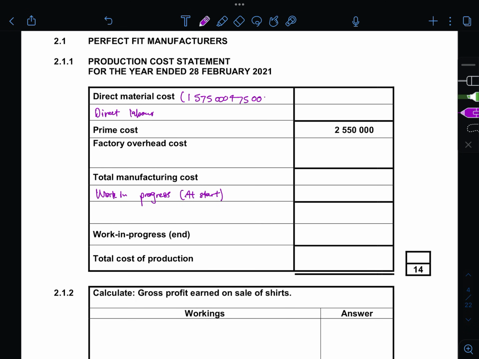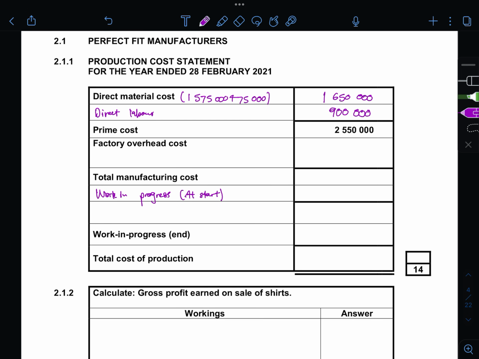Then you check what that gives you, and then it should be okay, plus 75, and that's 1,650,000. Now you're given your prime cost, so you can simply take this and subtract that to get your direct labor, because you're not given any information. Subtracting these two numbers will give you 900,000.